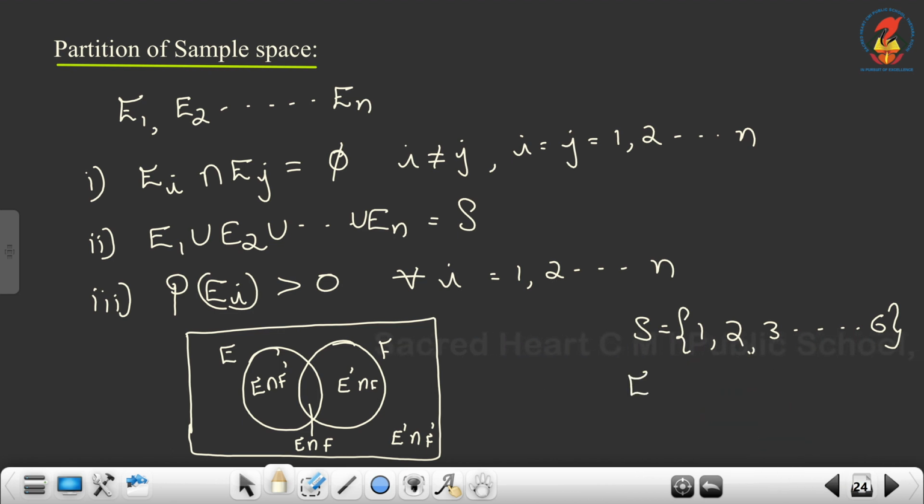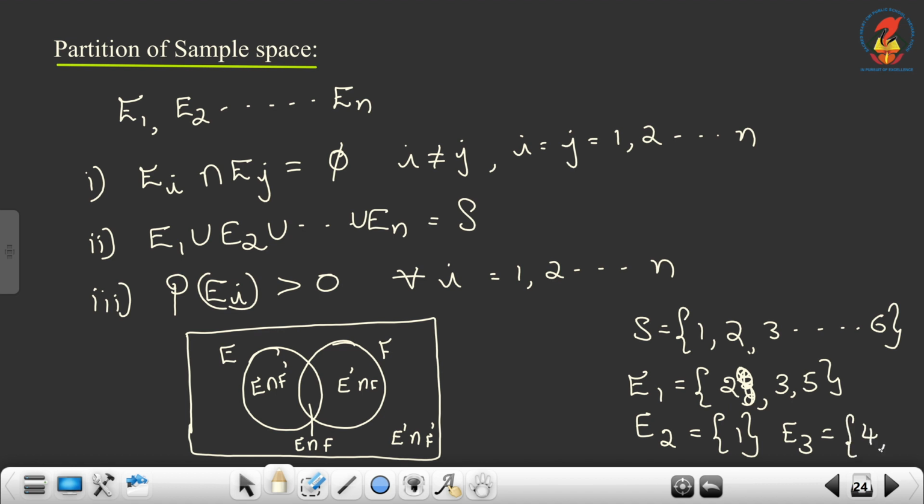Another partition we can write: E1 is equal to even prime number, then E2 is one, which is neither prime nor composite, or I can write all prime numbers here 2, 3, 5. So E3 I can write composite numbers 4 and 6. What about this? E1 union E2 union E3 forms S. E1 intersection E2 null set, E2 intersection E3 null set, E1 intersection E3 null set, and probability of each event is greater than 0. So this is another partition of the same sample space.